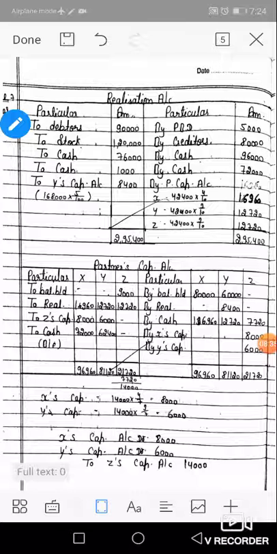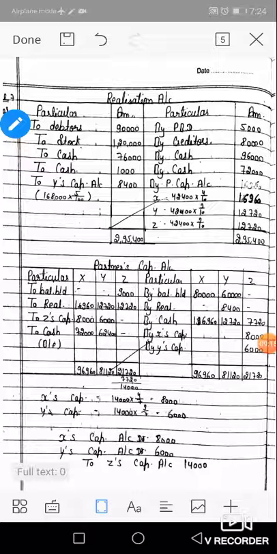Numerical number 7. X, Y, Z are partners in a firm sharing profit and loss in the ratio 4:3:3. On 31st December 2015, it was decided to dissolve the firm, on which date their balance sheet was as under: creditors 80,000; capital of X and Y 80,000 and 60,000; cash 6,000; debtors 90,000 less PBD 5,000, net balance 85,000; stock 1,20,000; and Z's debit balance of capital account 9,000. So in this numerical, Z will be insolvent.